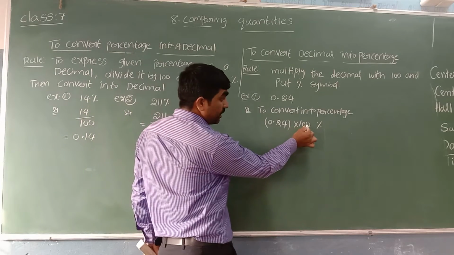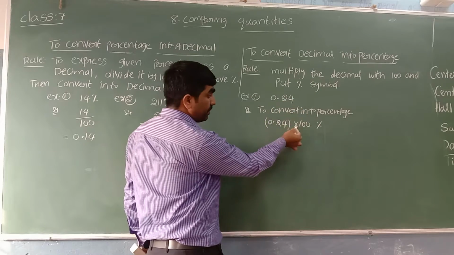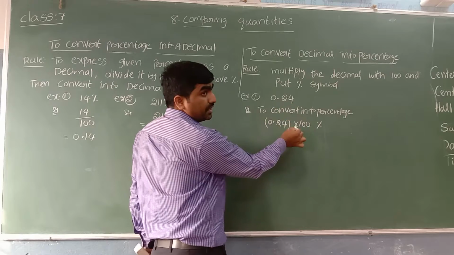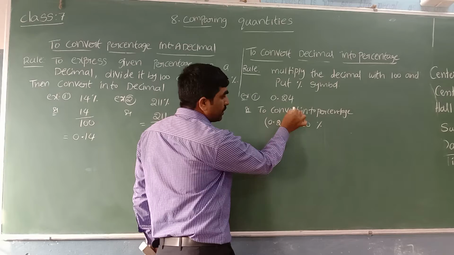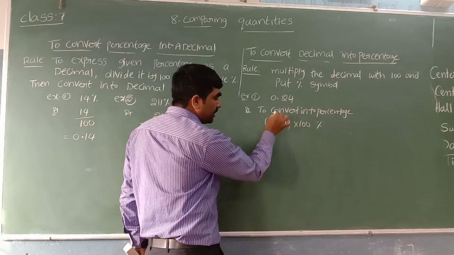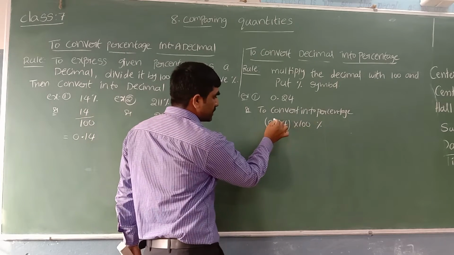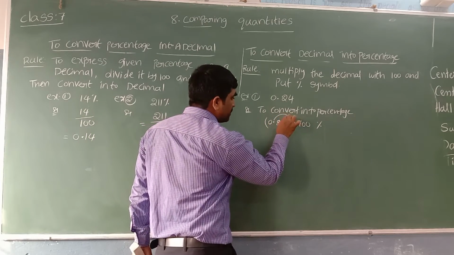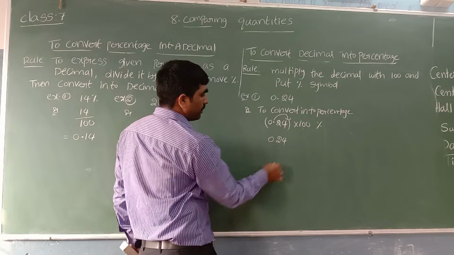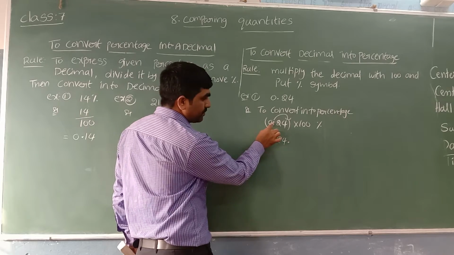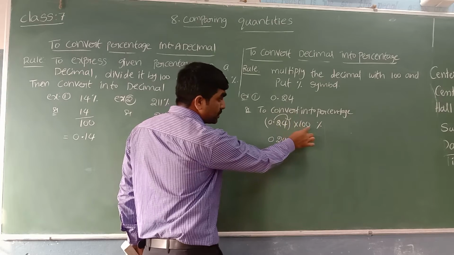When you are multiplying with 10, 100, 1000 like that, the decimal point is shifted to the right side. When you multiply a number with a power of 10, the decimal point is shifted to the right. How many zeros are there? That many digits it is going to shift to the right side. Here 2 zeros are there, so the decimal point is shifted to the right after 2 digits. So we can write 0, then 24 with the point. The reason is that here 2 zeros are there.